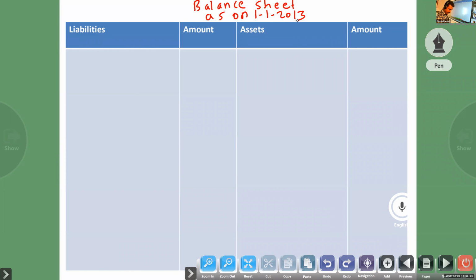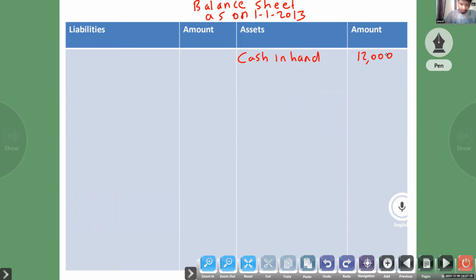Now, same like how to calculate profit and loss under single entry system, here one thing you have to remember. First, you have to write cash in hand. Why? Otherwise, you will forget. From the receipt side of the cash book, you look at the opening balance of cash, it is given. Debit side, to balance b/d. Okay, Atul, how to get 12,000?